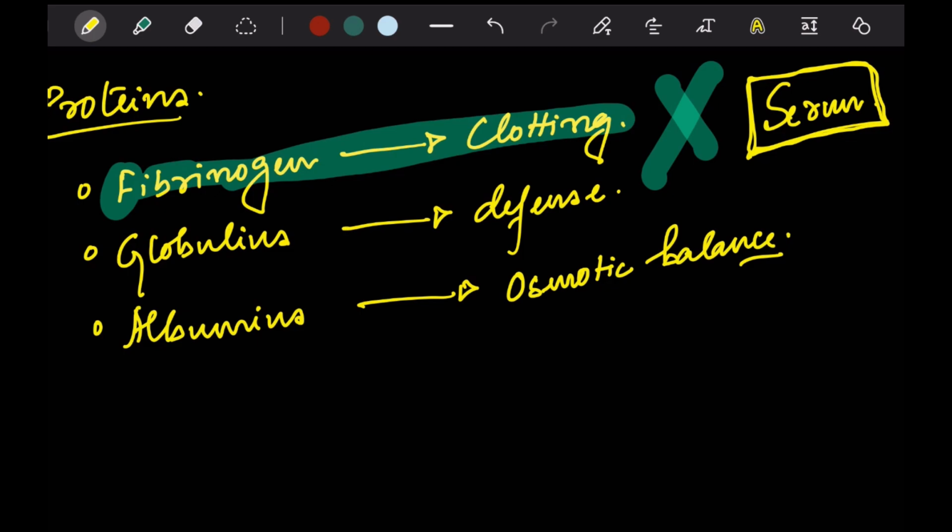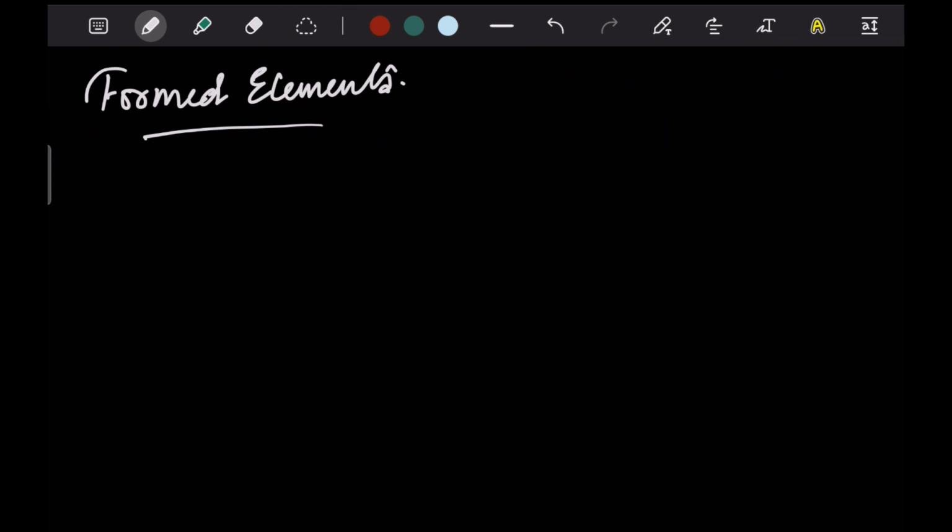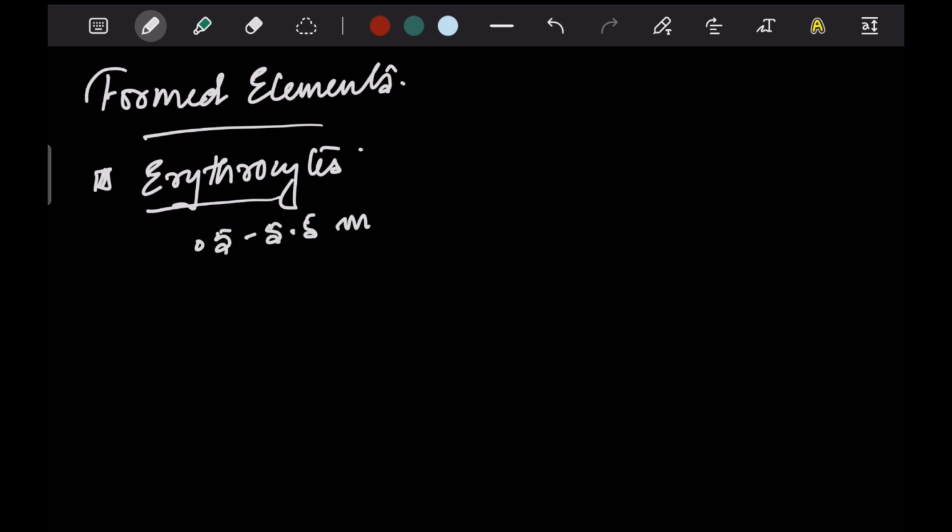Now, let us get into the details of the formed elements. As I spoke earlier, the formed elements are basically the red blood cells, the RBCs, which are also known as the erythrocytes. There are white blood cells, which are known as leukocytes, and there are platelets, which are known as thrombocytes. Let us start our discussion with the first and foremost formed element, that is erythrocytes. The number of erythrocytes present is about 5 to 5.5 million per cubic millimeter of blood.